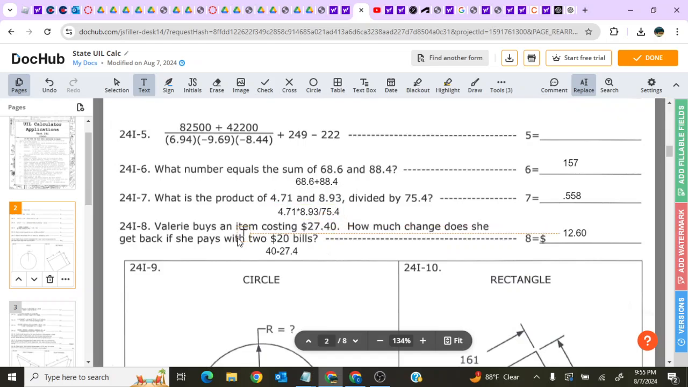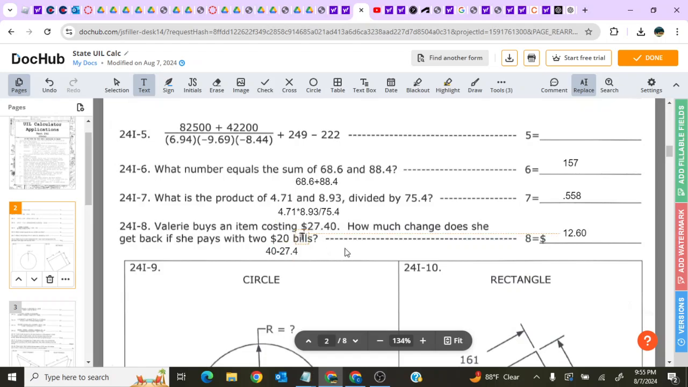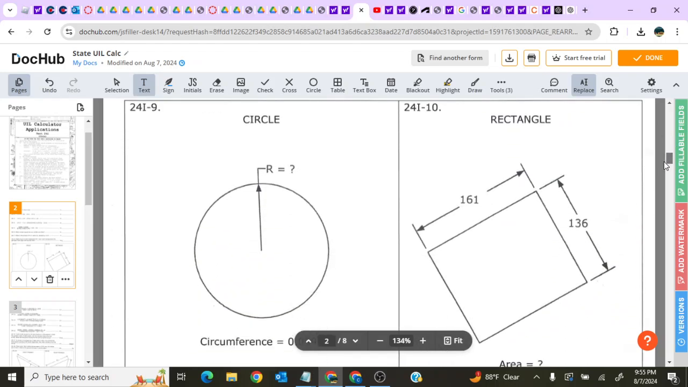Number 8, Valkyrie buys an item costing $27.40. How much change does she get back if she pays with two $20 bills? Well, two $20 bills is 40 bucks. 40 minus the amount she spent means she gets back 12.60 or $12.60.